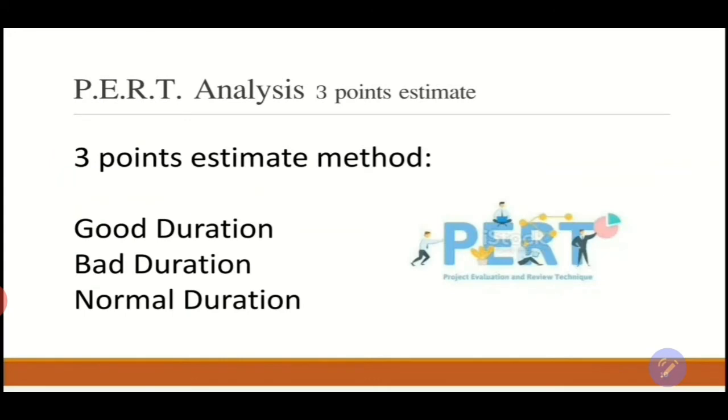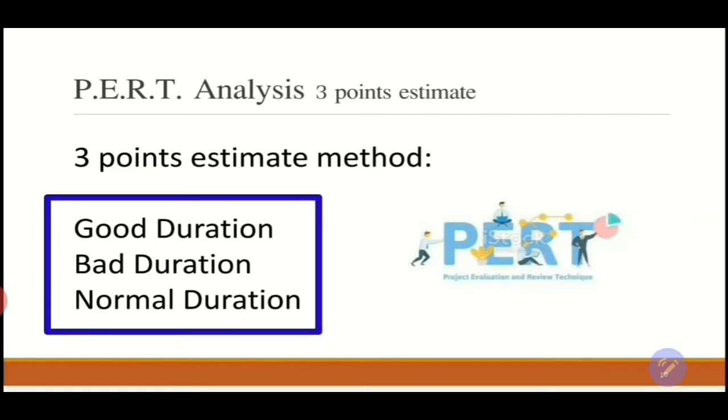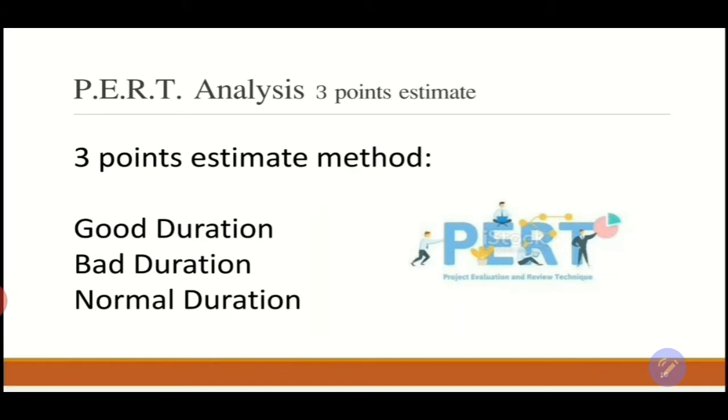What is PERT? PERT is an acronym. If you spell it out, it is Program Evaluation and Reporting Technique. And we use the 3 point estimate in order to complete the PERT analysis. What are the 3 points? The 3 points are the good duration, the bad duration, and the normal duration. In other words, the completion duration of an activity on good days, on bad days, and what it normally lasts in order to be completed.